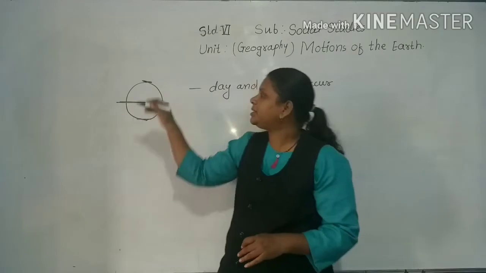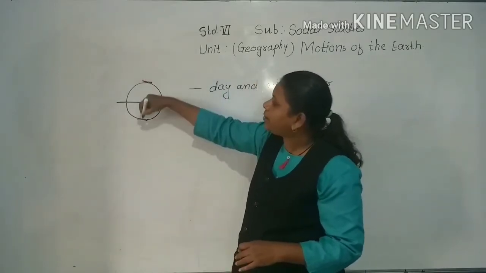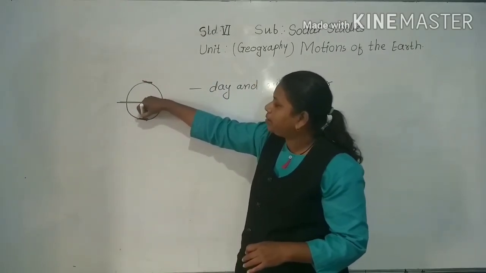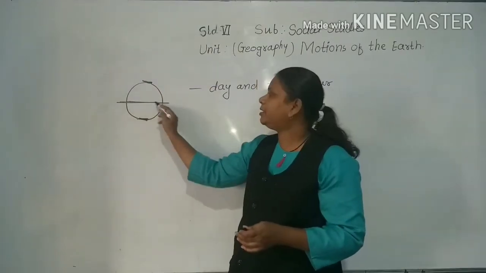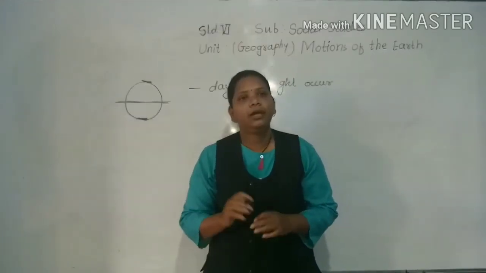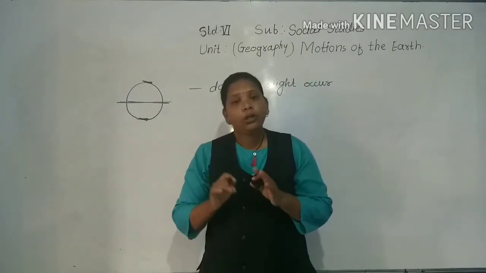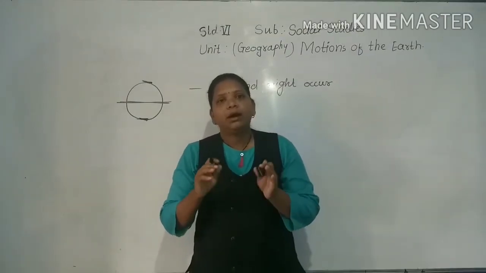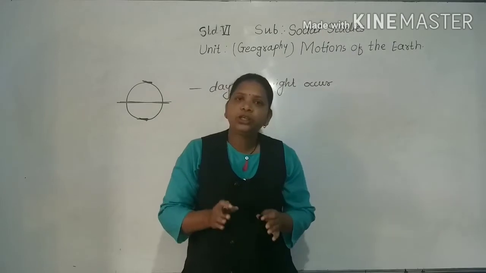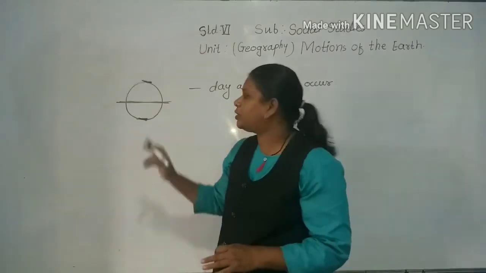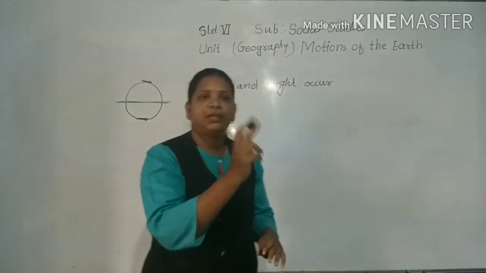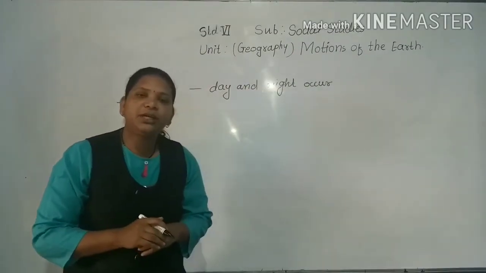So the polar points are getting flattened and the earth is bulging at the equator. Also, movements of winds, ocean currents and tides are caused due to rotation. Are you getting me, my dear students?